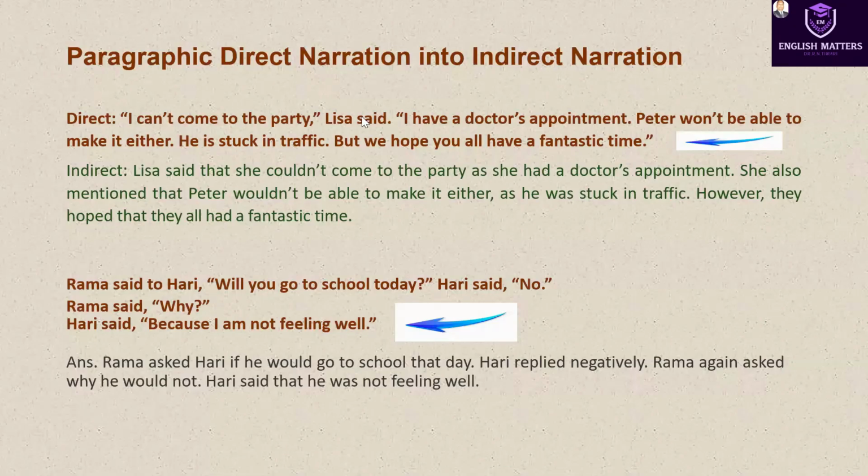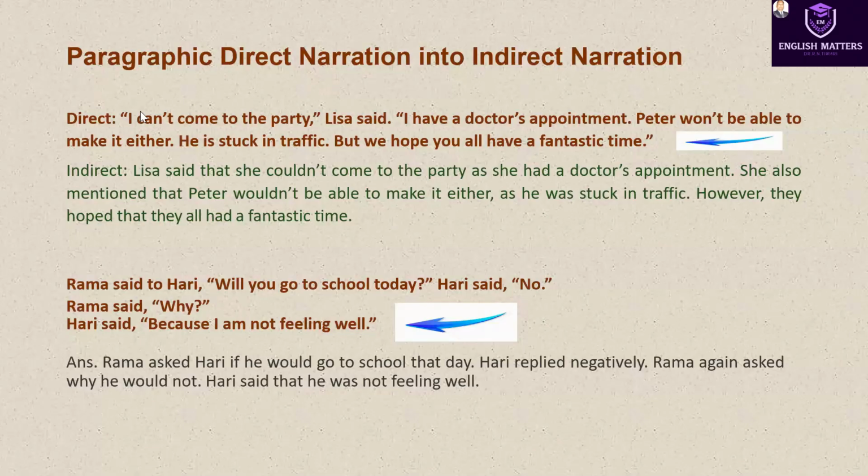focus on the first part first. "I can't come to the party," Lisa said. We can also say, Lisa said, "I can't come to the party." So please understand it. Look at this portion which is given within the inverted commas.